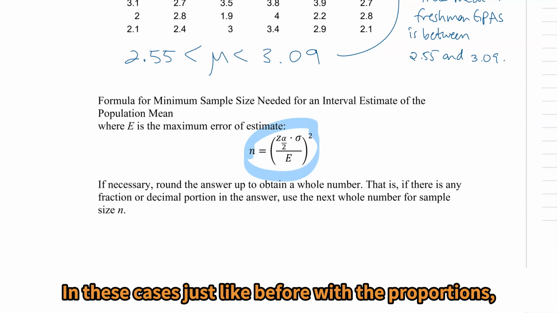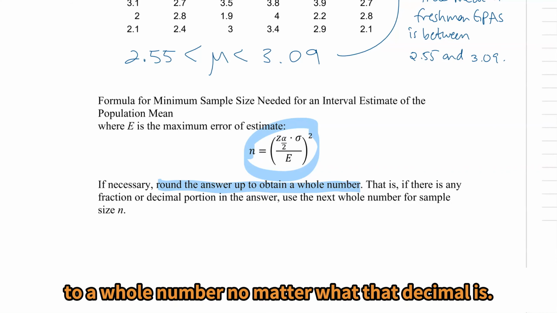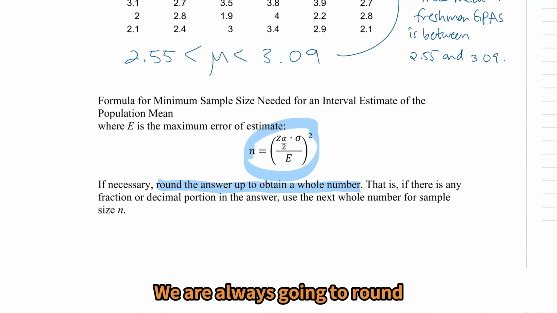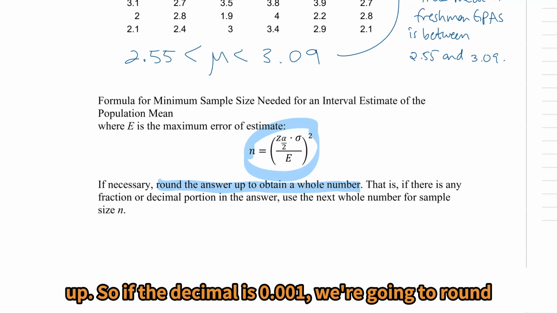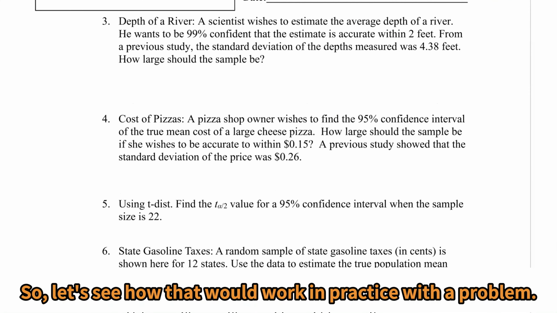In these cases, just like before with the proportions, we would round the answer up to a whole number. No matter what that decimal is, we are always going to round up. So if the decimal is 0.001, we're going to round to that next whole number. So let's see how that would work in practice with a problem.